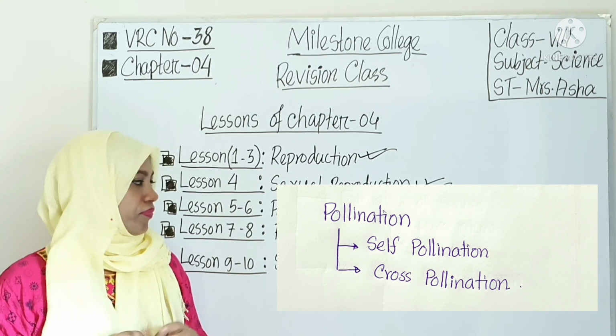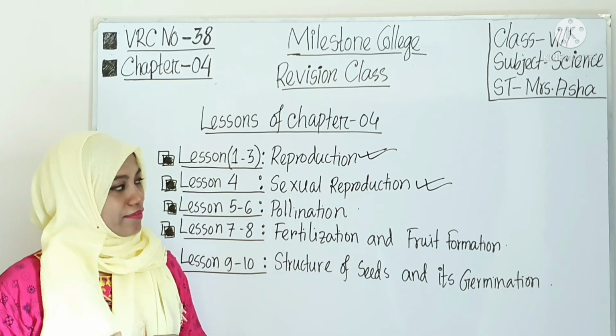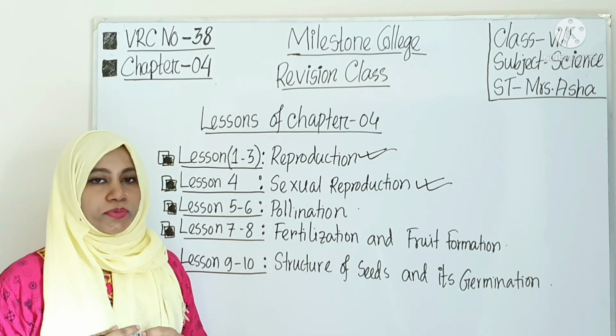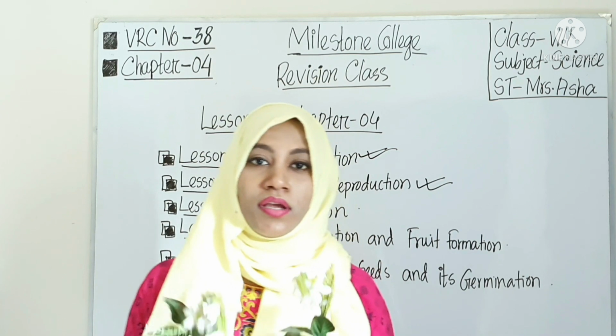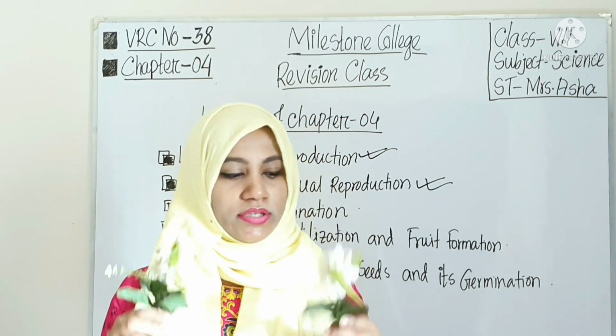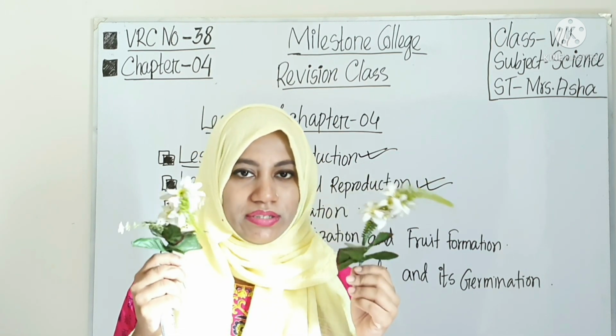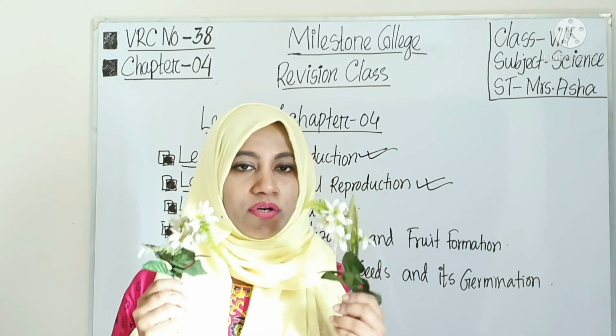Got my point? In case of pollination, you see there are two types of pollination. One is self-pollination and one is cross-pollination. So pollination is of two types, self-pollination and cross-pollination. So this is the same flower, same plant, but two plants of the same species.